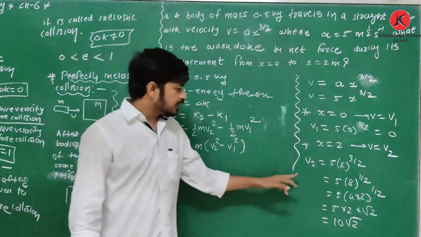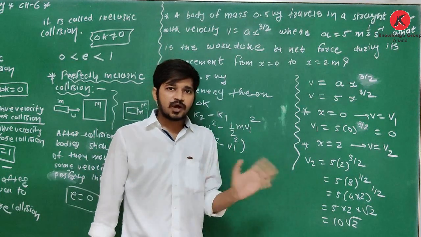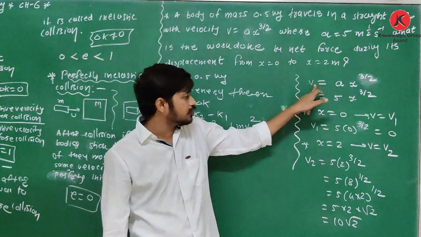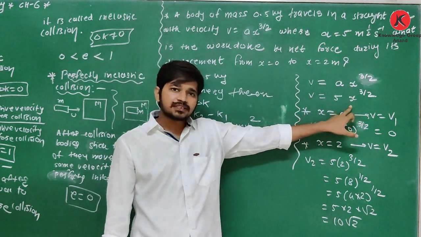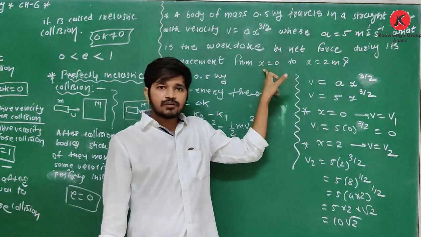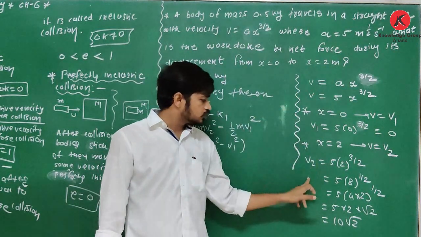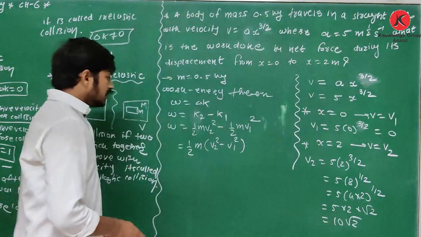So yes, v2, how to find? Any doubt? You are given equation of velocity. Velocity is a function of x. First of all, you have to find velocity when x is equal to 0, v1. Then you have to find velocity when x is equal to 2, v2. Now put value in this equation.